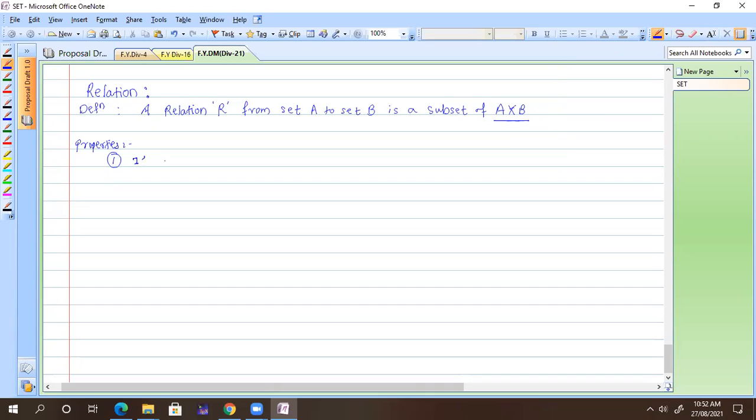So if the ordered pair (A, B) belongs to relation R, we say that A is related to B. Write it as A R B.